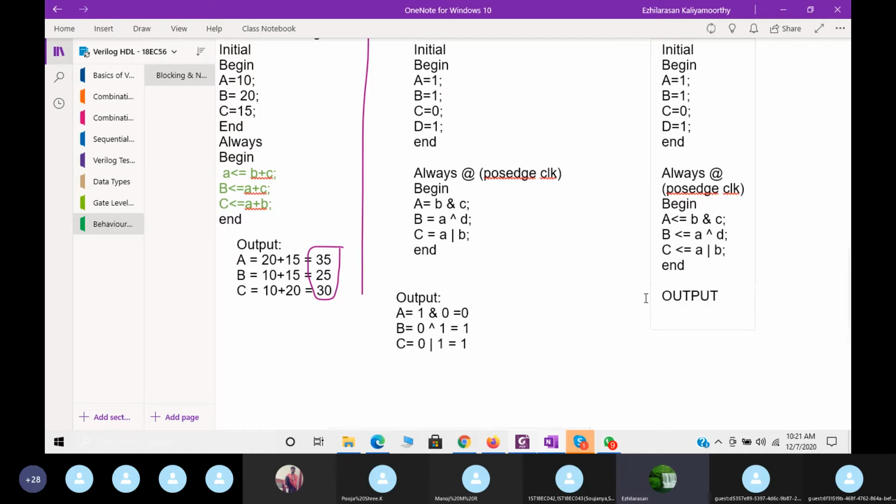Okay, let me take. What is A now? A will be B and C. That is B and C 0. Then B is equal to A XOR D. A XOR D. A 1 XOR 1. That is also 0. Then C is equal to A or B. A or B, it is 1. See, now this is the output I will get. So all these statements A, B, C value will be executed in a single cycle because this statement will execute in a single cycle. So some of the problems may come.